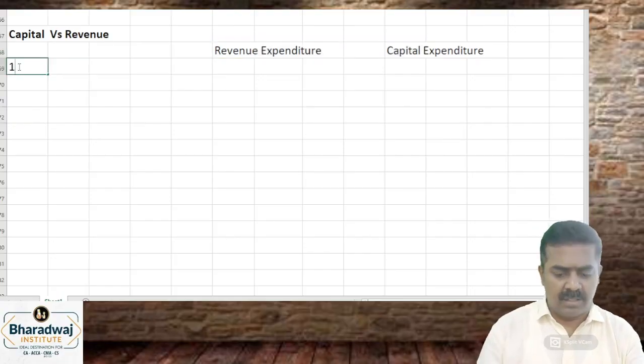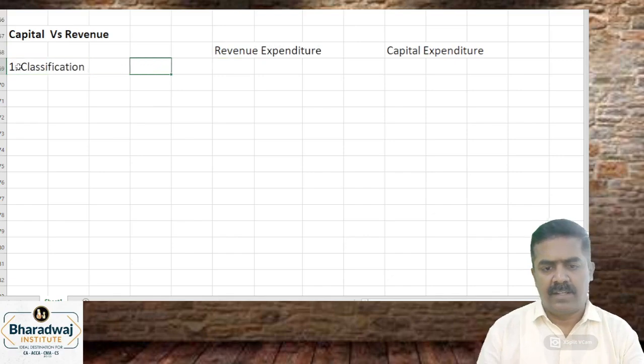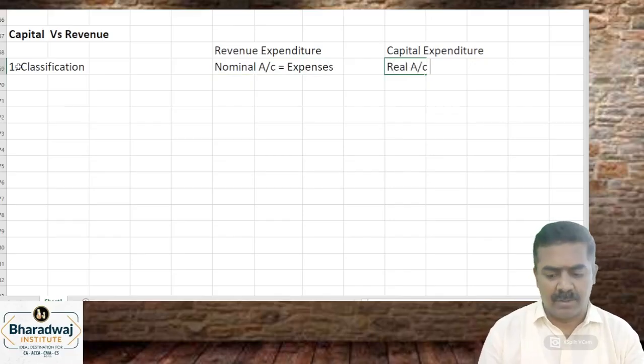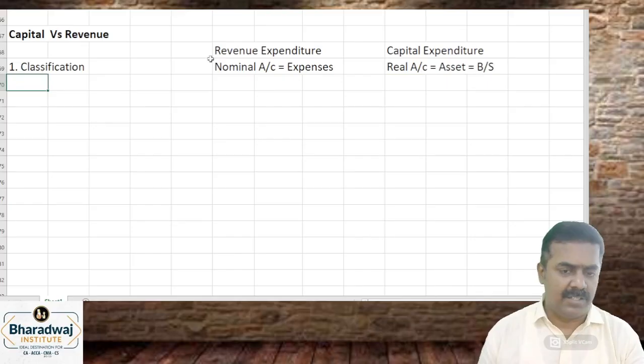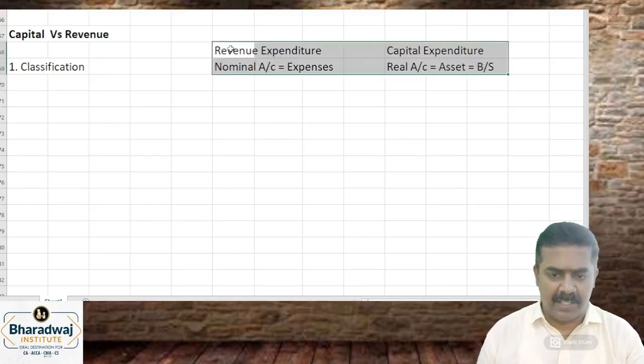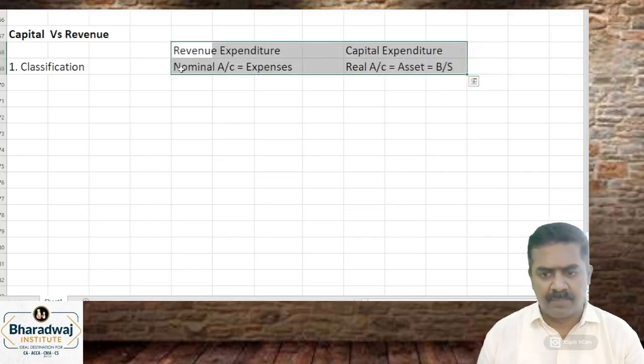Simple. If you look at the classification, revenue expenditures are nominal accounts, nothing but expenses. Capital expenditures are real accounts, nothing but assets recorded in the balance sheet. Assets recorded in which one? Balance sheet. This is how it is classified. Capital expenditure and revenue expenditure. Basic classification is this one.